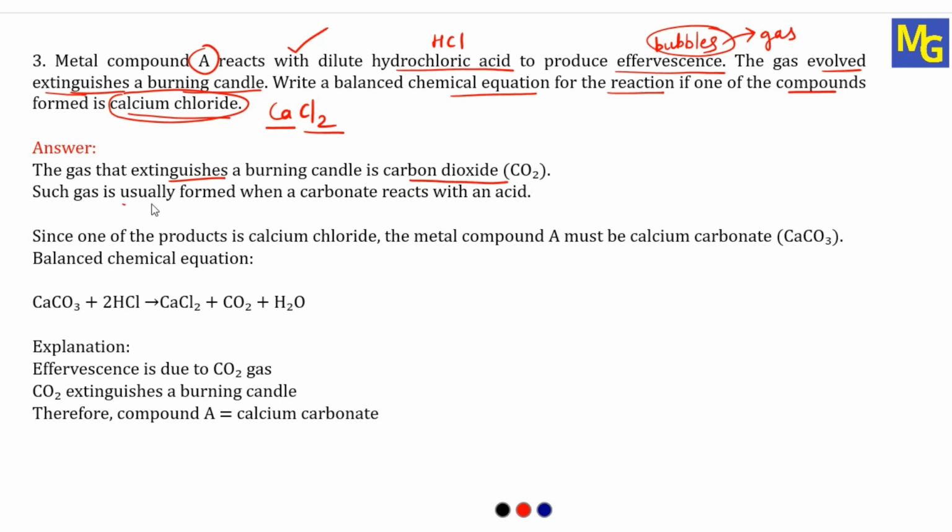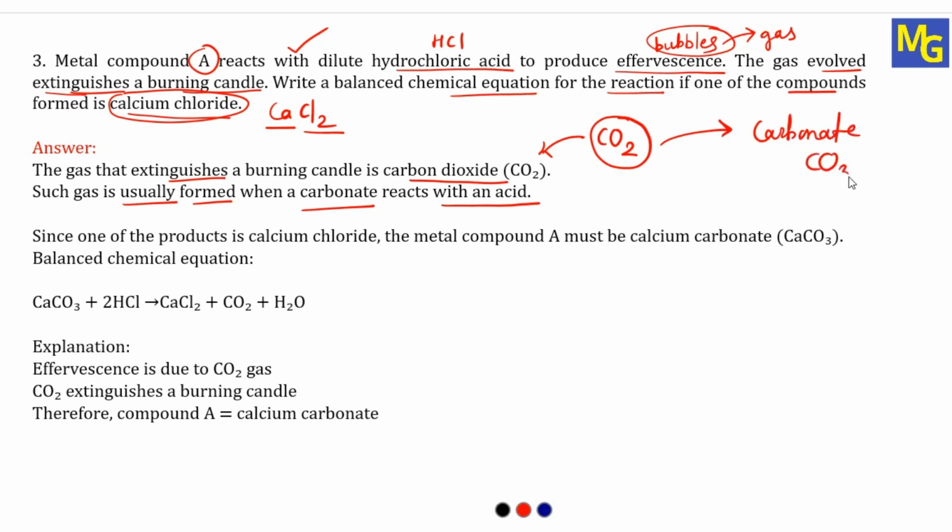Such a gas is usually formed when a carbonate reacts with an acid. So see here, we want CO2 gas, and CO2 gas can be formed from compounds like carbonates, because in carbonates there will be the CO3 2- ion, and from this CO3 we can easily remove CO2 gas. So when such a carbonate compound reacts with acid, CO2 gas will be released.